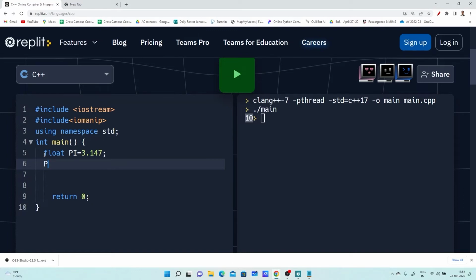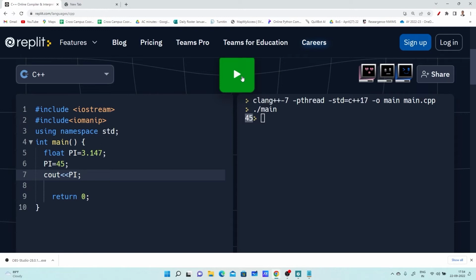Right? I am assigning a value to pi, saying here 45, and I am displaying the value of pi. I am updating the value of pi and displaying it to the user. I run it and it will be updated and display 45. Why? Because it's not a constant. Pi value is constant in mathematics, right?